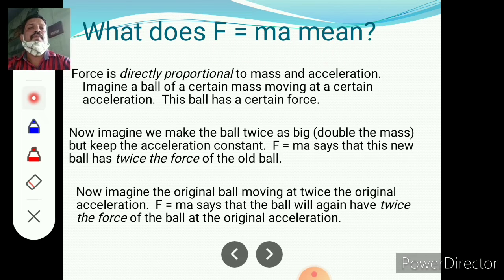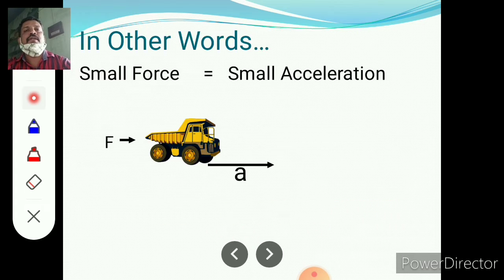What does F equal to ma mean? Force is directly proportional to mass and acceleration. Imagine a ball of a certain mass moving at a certain acceleration. The ball has a certain force. Now imagine we make the ball twice as big, double the mass, but keep the acceleration constant. F equal to ma says that this new ball has twice the force of the old ball. Now imagine the original ball moving at twice the original acceleration. F equal to ma says that the ball will again have twice the force of the ball at the original acceleration. In other words, small force, small acceleration.